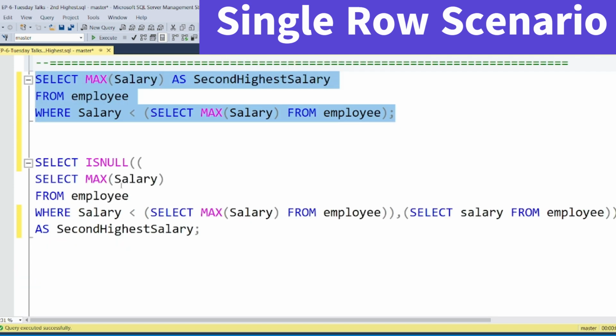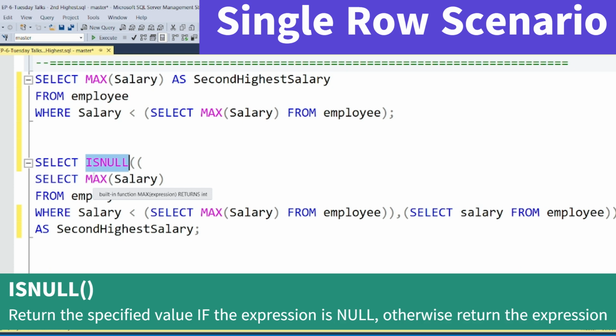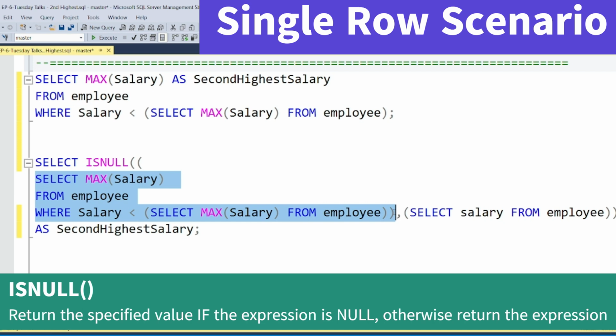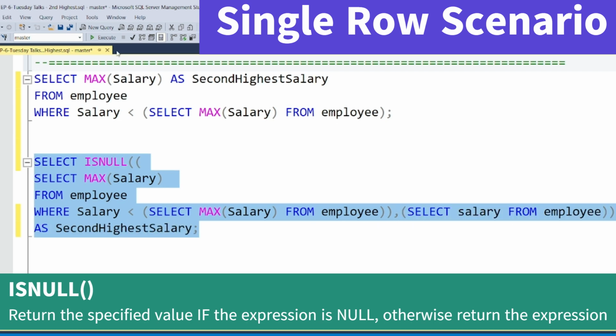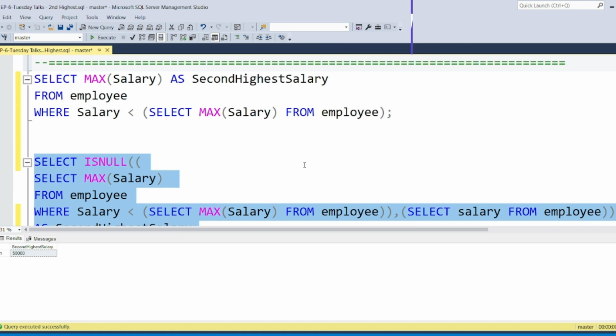The solution is we can select isNull. isNull is a function you already know. If this particular query gives you a null value, that means there is only one record, then select the salary. That means whatever salary they have, select the salary from employee. You are still getting that particular value. Second highest is 50,000 because 50,000 is what you inserted.